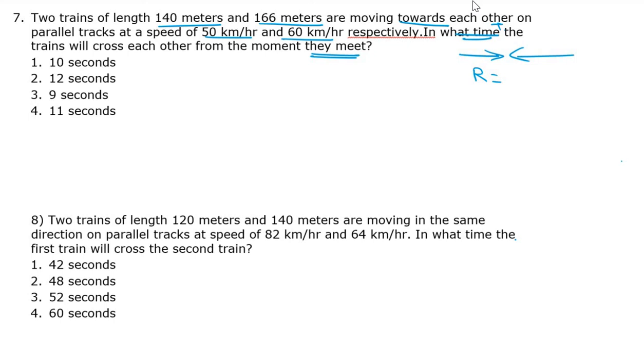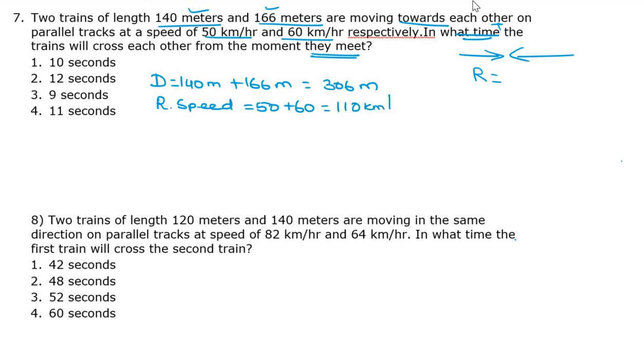So directly I am not writing the steps. We know distance represents the train lengths. Both train lengths we need to add. 140 meter plus 166 meter, so the sum is 306 meter. Relative speed: since it is the opposite direction, you have to add, 50 plus 60, 110 kilometer per hour.